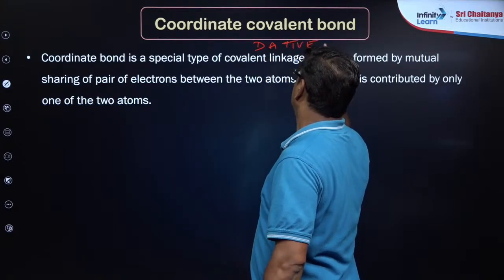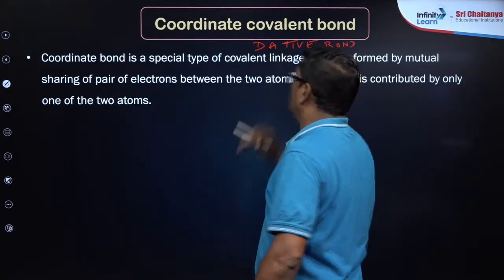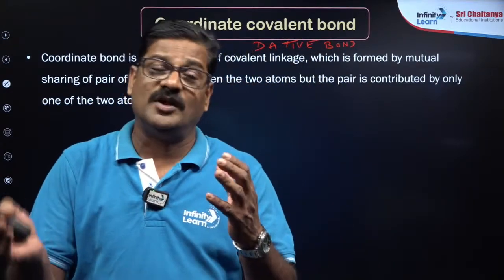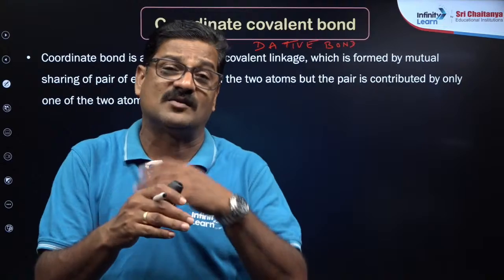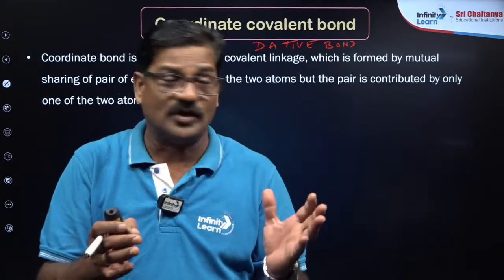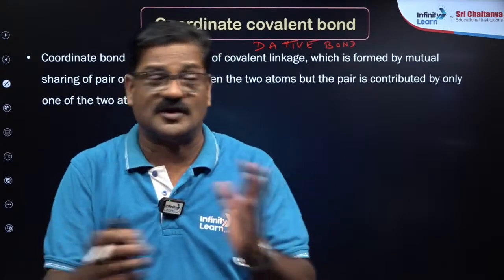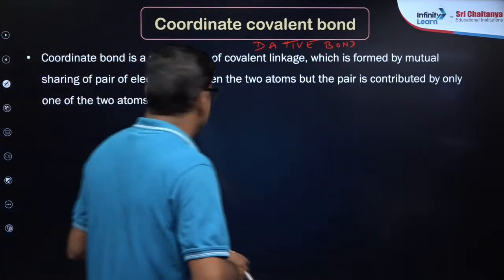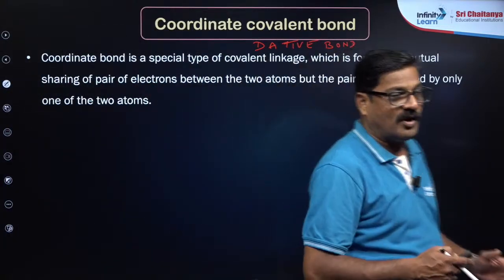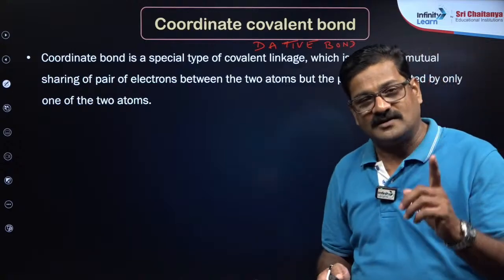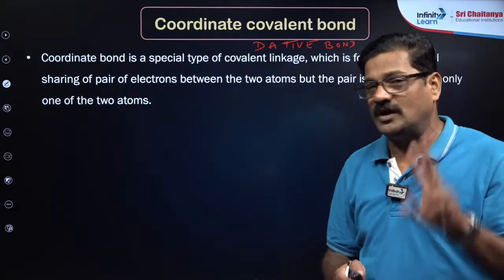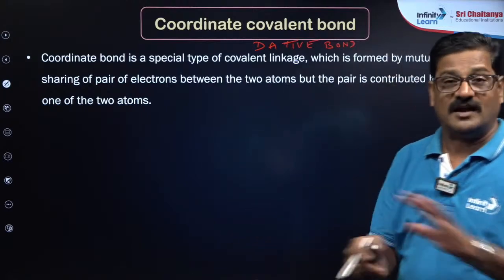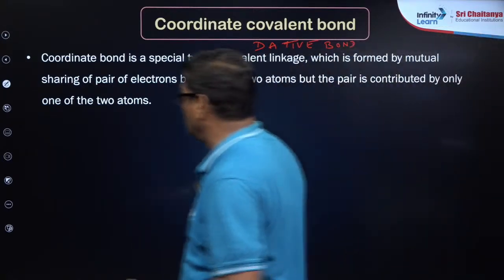In this dative bond, you can say it is a type of covalent bond, but only one atom donates and the other atom does not contribute, and both atoms share the electrons. That is what you call a coordinate covalent bond. It is a special type of covalent bond where one atom contributes 2 electrons and the other atom also shares the electrons.